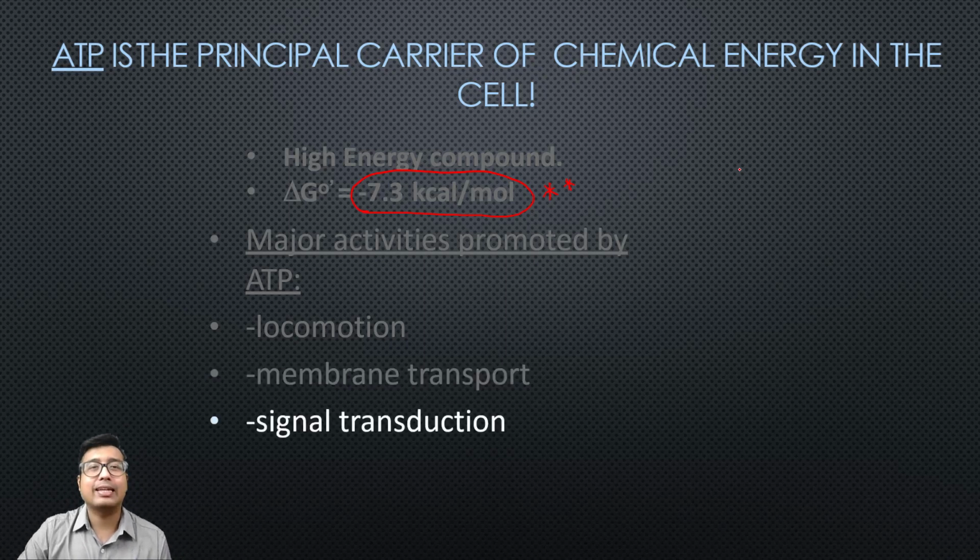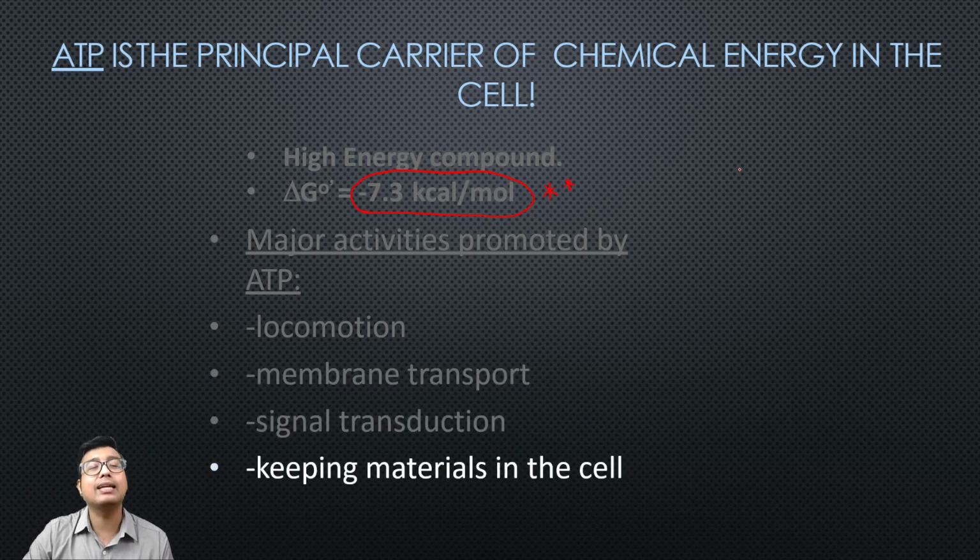So membrane transport, next signal transduction via GTP and ATP, and then keeping the materials in the cell. Same mechanism: unless there is an active pump, the thing which is intracellular will remain inside the cell. For example, potassium ion. Potassium cannot get outside the cell because ATP is controlling the sodium potassium ATPase, right? So just remember these points about ATP, but the most important point is minus 7.3 kilocalorie per mole. This is the amount of energy that is liberated by one molecule of ATP.